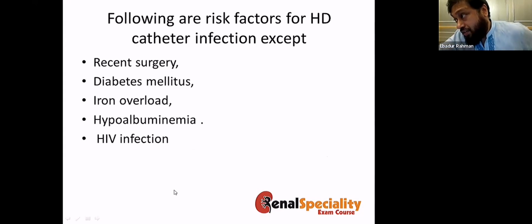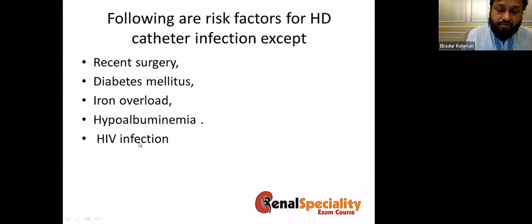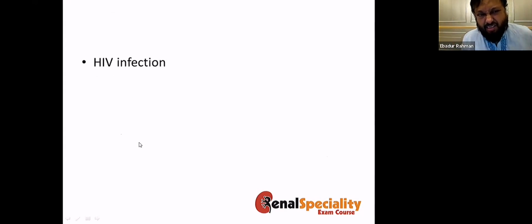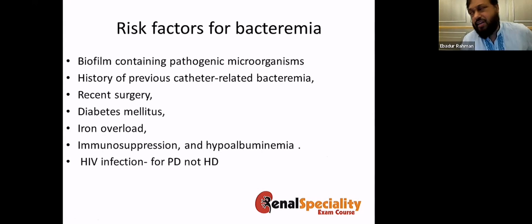Now, the following are the risk factors for hemodialysis catheter infection except recent surgery, diabetes mellitus, iron overload, hypoalbuminemia, or HIV infection. So which one does not increase the catheter infection risk? So the answer is actually HIV infection. It actually does not increase the catheter risk. It actually has higher risk with peritoneal dialysis infection.